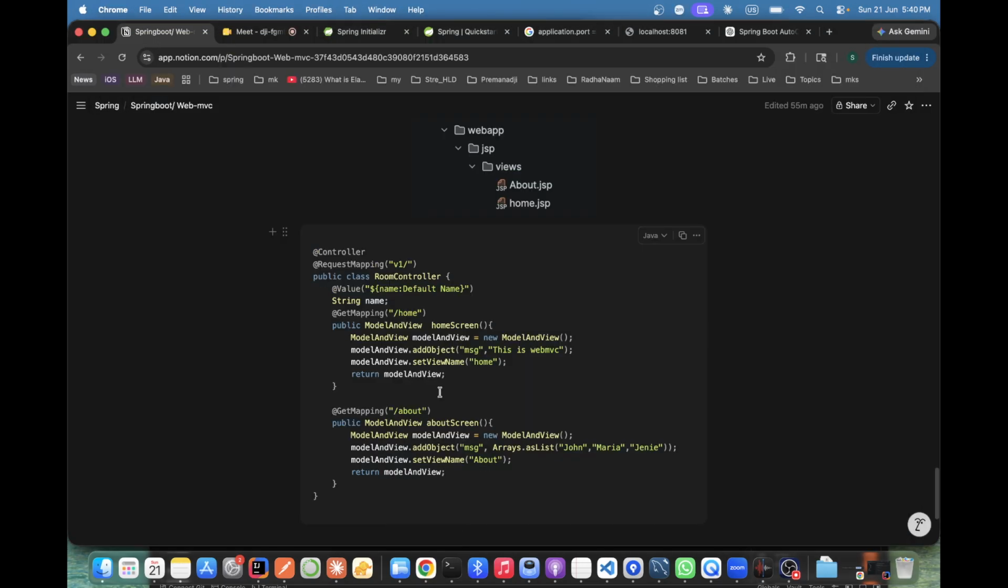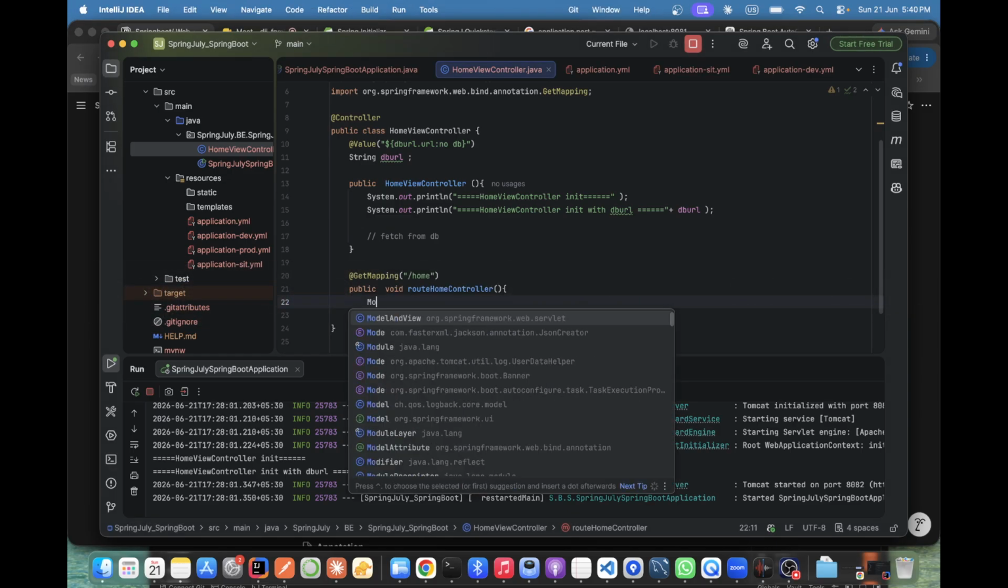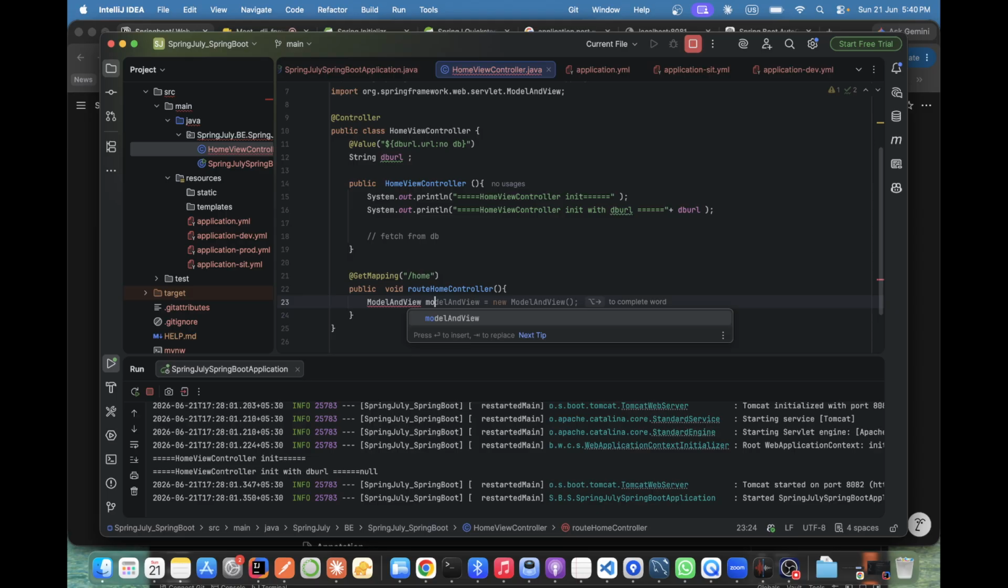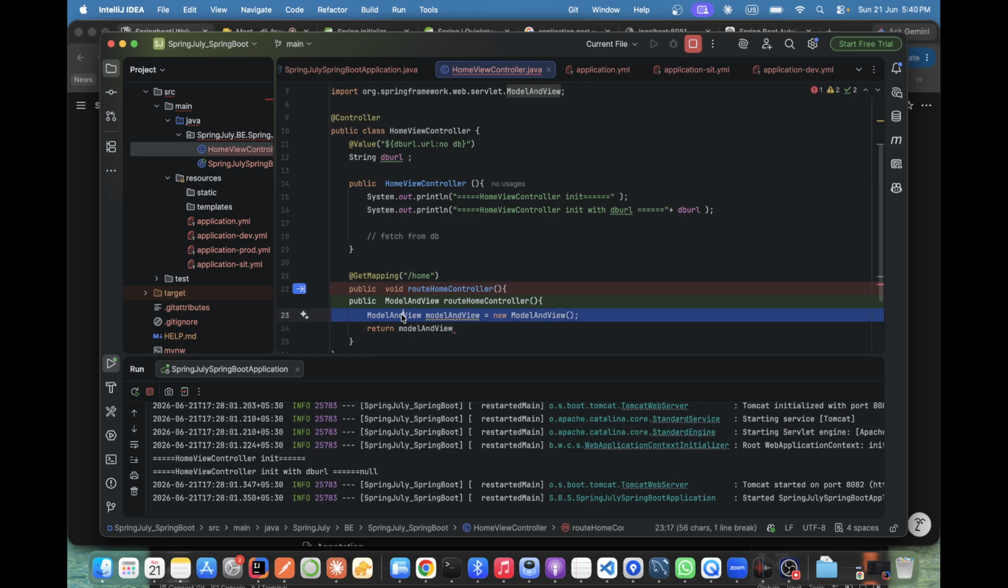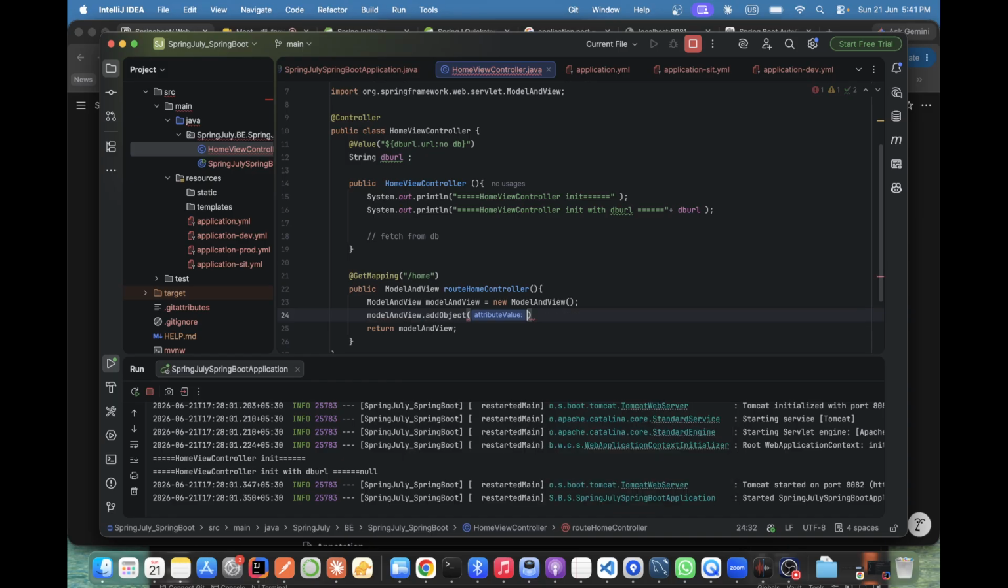Now simply we need what? Model view. Model view for what? This is for rendering the view. I'll tell you, don't worry. Model view, new model view. Okay, and just return here. Model view, and here we need to make it model view. Return type is model view. Model view, correct? Return. And model view dot add object.